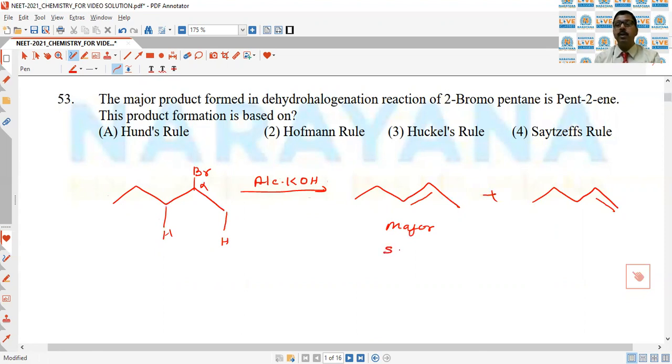This product is also called Saytzeff product, and this is Hofmann's product. So the formation of pent-2-ene from 2-bromopentane is according to the Saytzeff rule. That is why fourth is the correct answer.